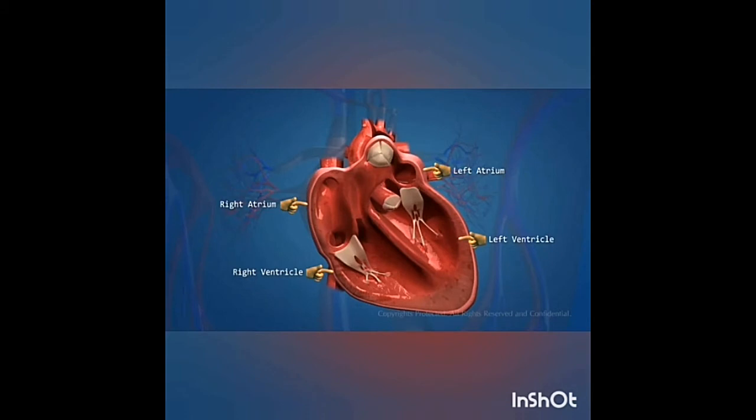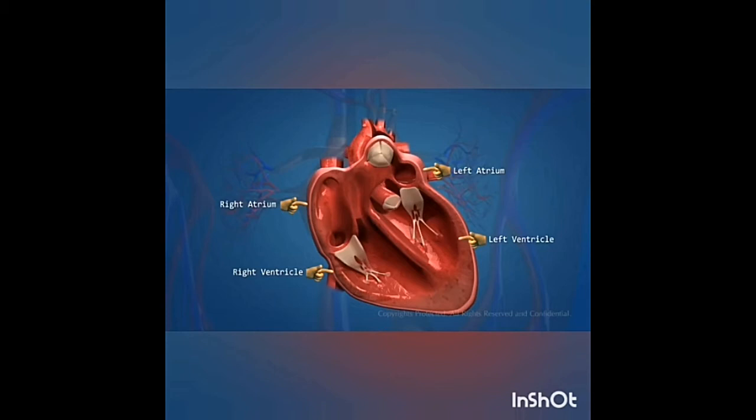The human heart is four-chambered. The two upper thin-walled chambers of the heart are called auricles or atria, and the two lower thick-walled chambers are called ventricles. The chambers are separated by a partition called septum. The septum between auricles and ventricles prevents the mixing of oxygenated and deoxygenated blood. The two auricles are separated from each other by the interatrial septum. The left atrium is smaller than the right atrium.